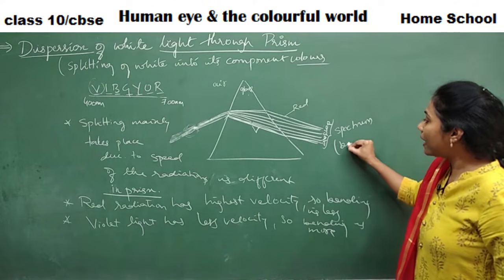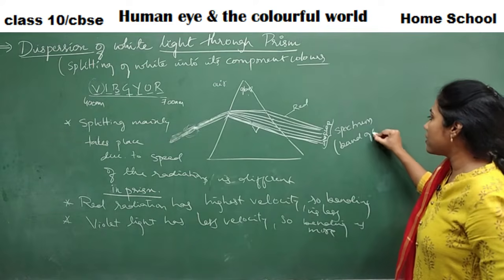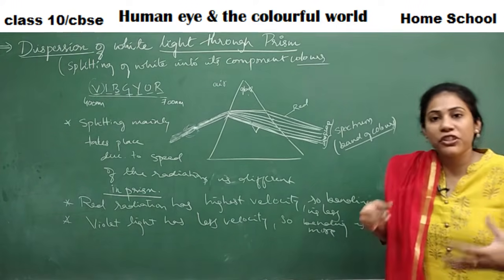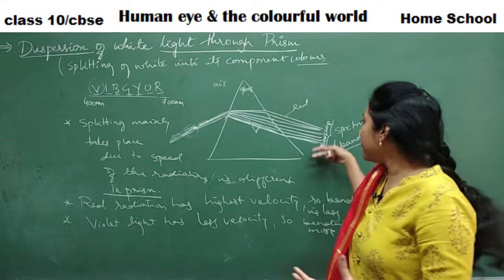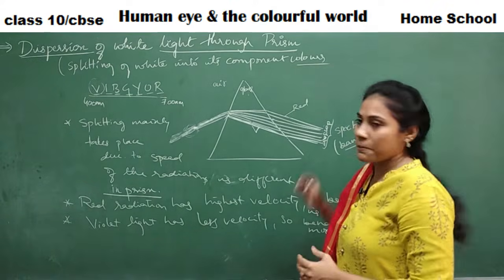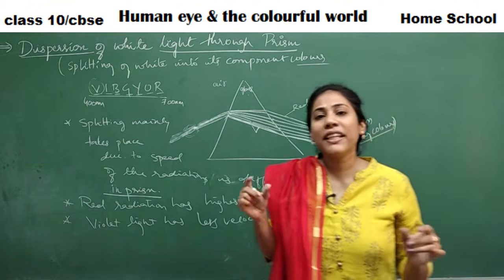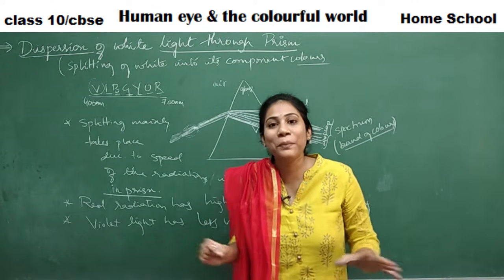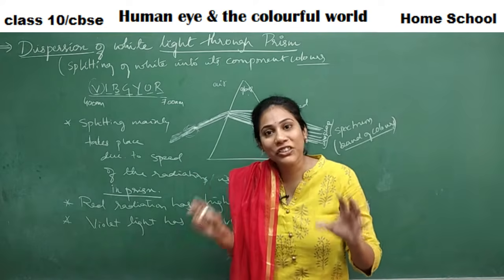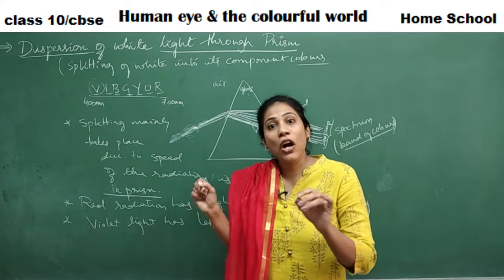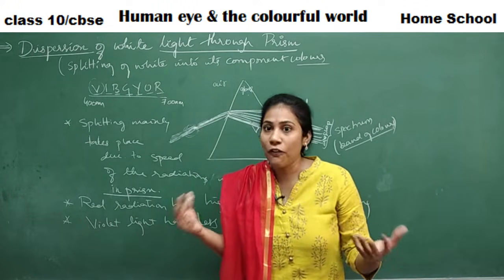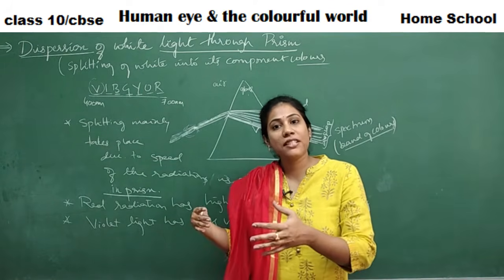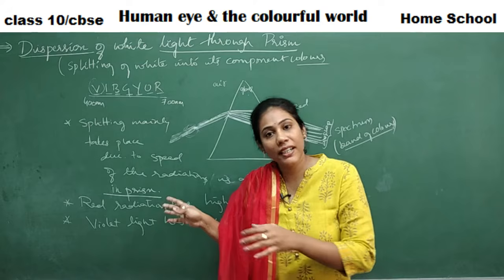It is nothing but a band of colors, beautifully arranged in a particular pattern. Can you give one example of a natural spectrum? Yes, rainbow. Rainbow is a natural spectrum which is caused due to dispersion of light only. Clear? We will discuss rainbow formation a little later.